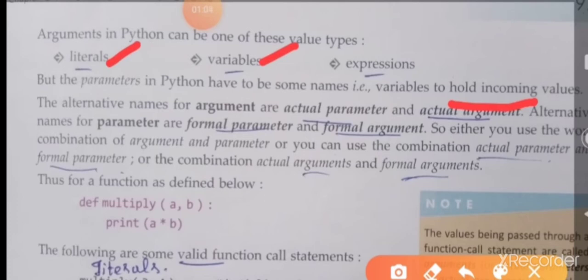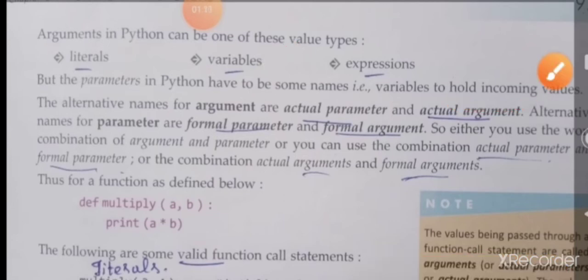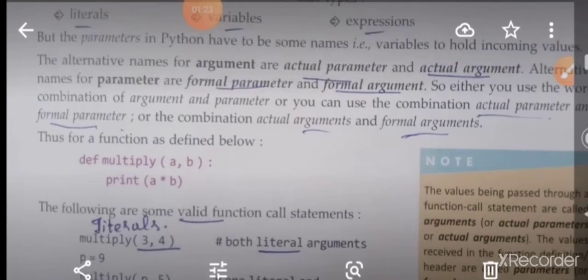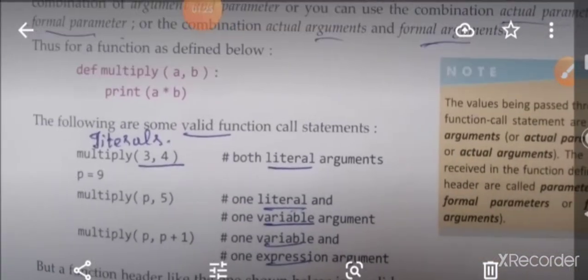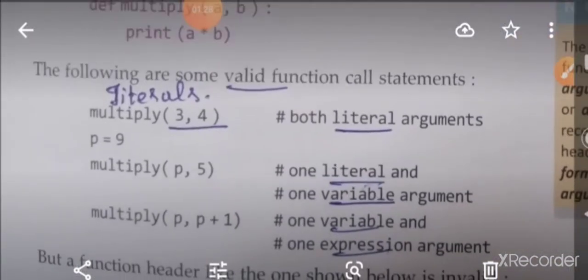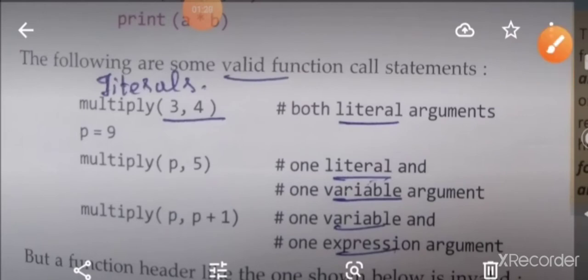A literal is a value. They have given alternate names for arguments: actual parameters or actual arguments, and alternate names for parameters: formal parameters. Now you can see the difference between literals, variables and expressions.